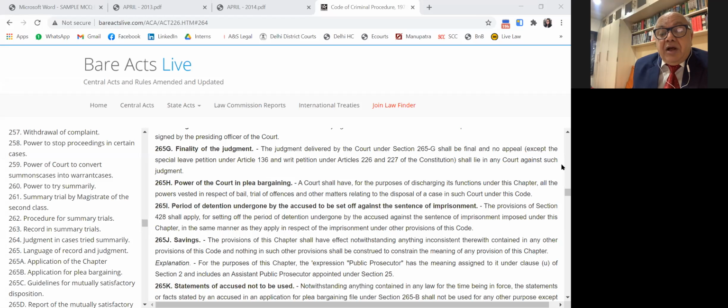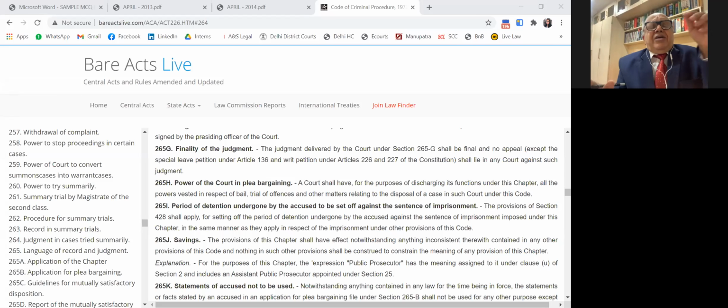The court may either award him probation of good conduct and leave him, or half the punishment, or 1/4 of the punishment. Suppose the act may be punishable for 2 years. The court may say undergo 1 year's imprisonment, or 3 months, or one day's punishment. Or the court may say you are a young person and having committed the offense for the first time, having regard to your character, an opportunity is being given to you to change yourself, and you are being let off on probation. The provisions of section 360 CRPC can be invoked. There is no bar. But only the statements recorded in plea bargain cannot be used for other purposes.